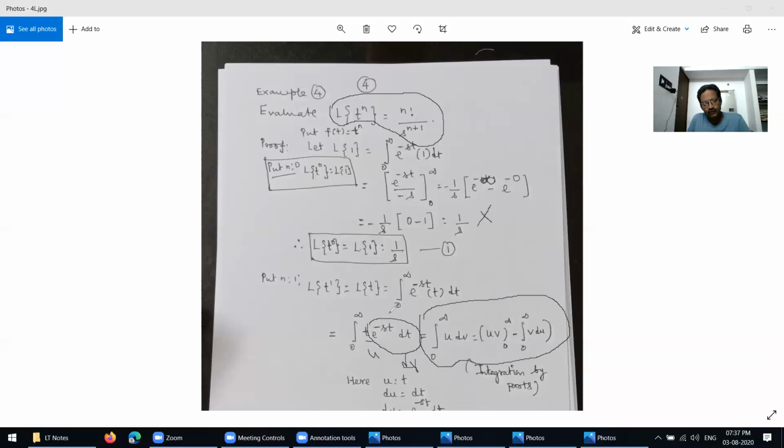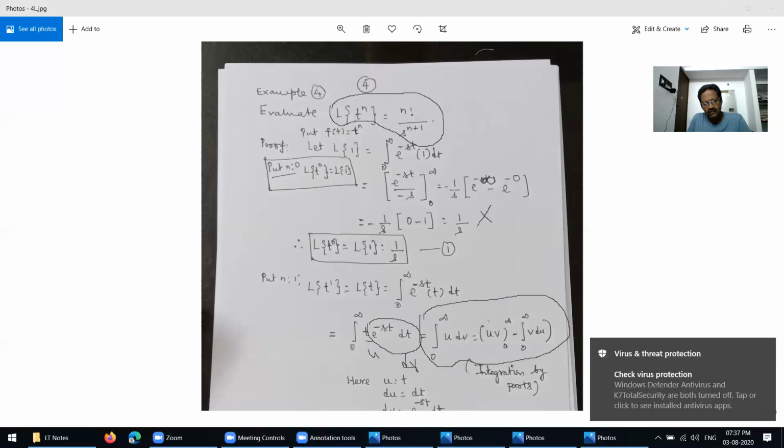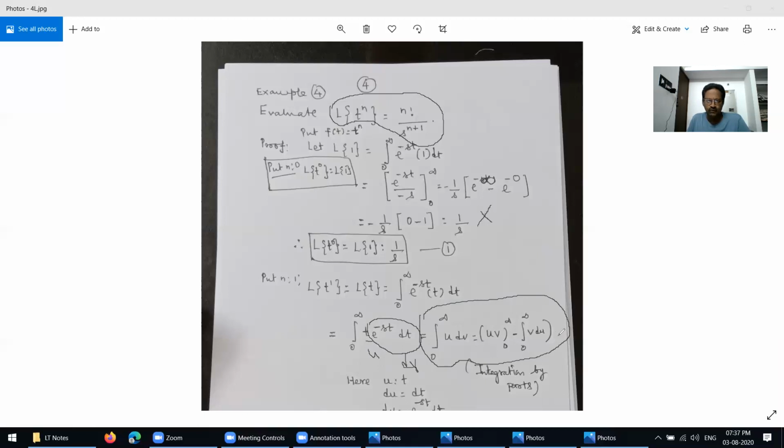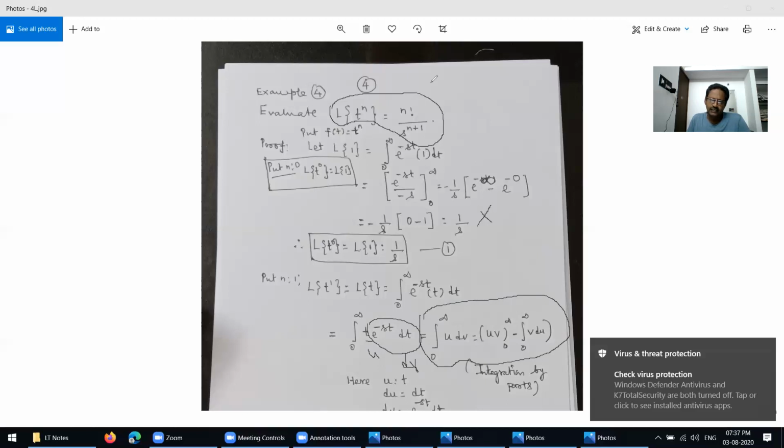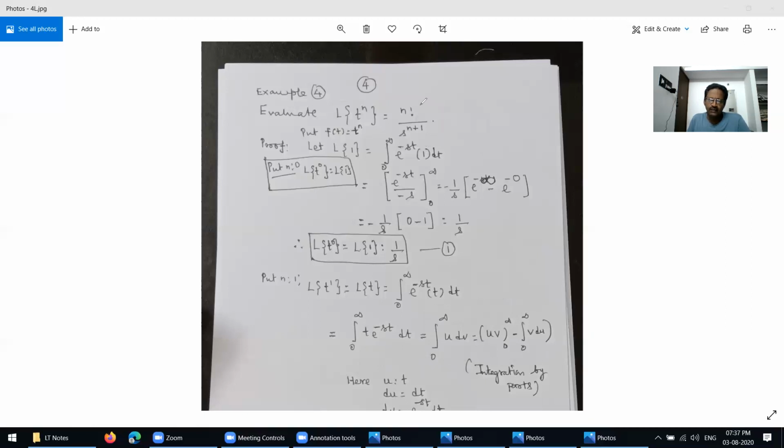Now you take t as u, and e^(-st) dt as dv. The formula is: the integral from 0 to infinity of u dv equals u v over the limit 0 to infinity, minus the integral from 0 to infinity of v du. Do you understand? Yes, okay. So now we have to compare. This can be written like this.